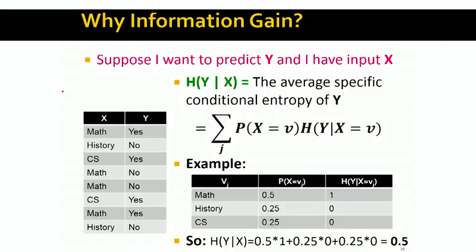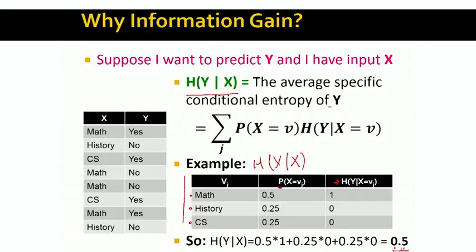So let's look at a simple example of conditional entropy. The idea here is we say that the conditional entropy of Y given X is the average specific conditional entropy of Y. We have the formula. So for example, if I take my input data table here on the left, I can create the conditional entropy table where my goal is to compute the entropy of Y given X. So for every value of X, I need to compute P of X. I have it here. And then for every value of X, I also need to compute the entropy of Y for that given value of X. I get this table, and then I just do the weighted summation, and I would find that the entropy of Y given X, in our case, would be 0.5.